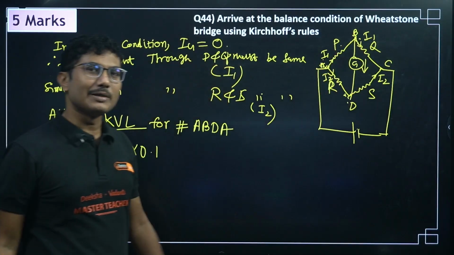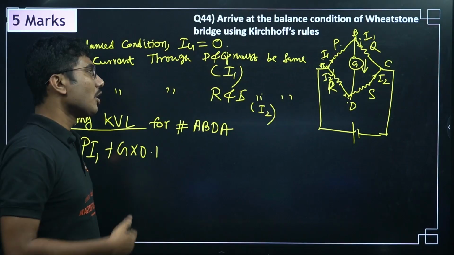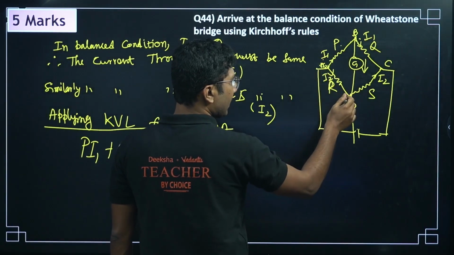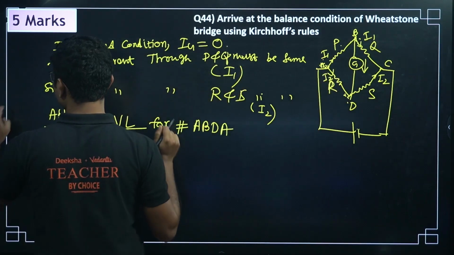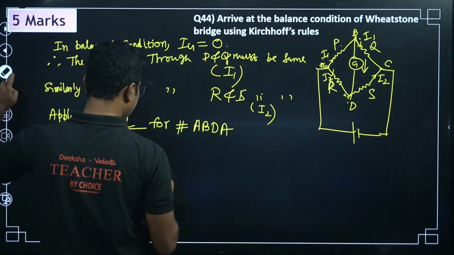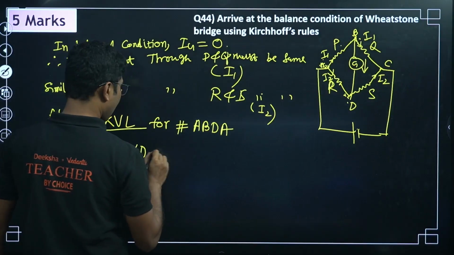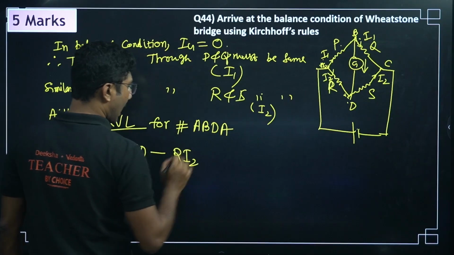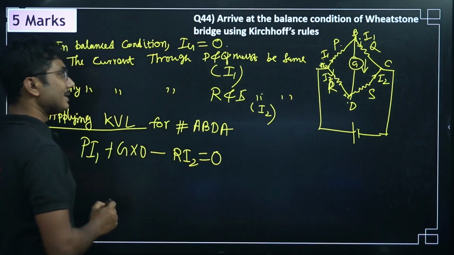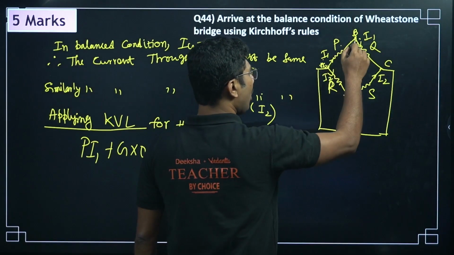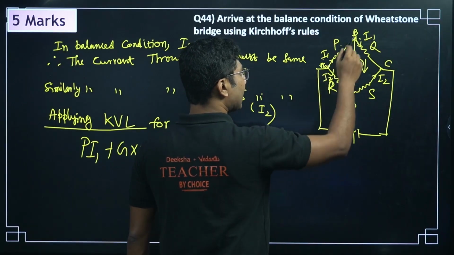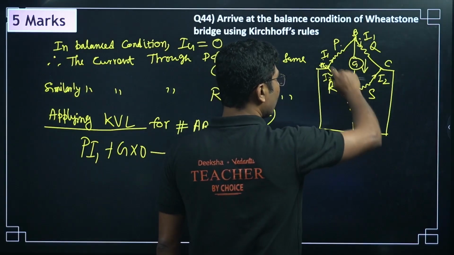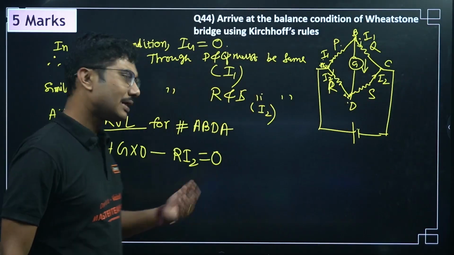The direction is very, very important whenever you are applying Kirchhoff's rules. Okay, here you are going from D to A. So, I2 is in this direction, but you are going in the opposite direction. So, that means it will not be positive, but it will be a negative sign. So, you have to write minus R into I2, and that must be equal to 0. Why 0? Because there is no battery or cell connected in this loop. The cell is connected outside this loop. So, no battery means simply 0.